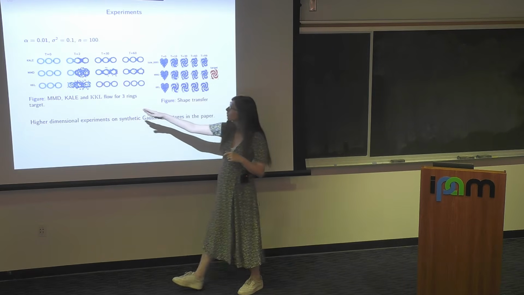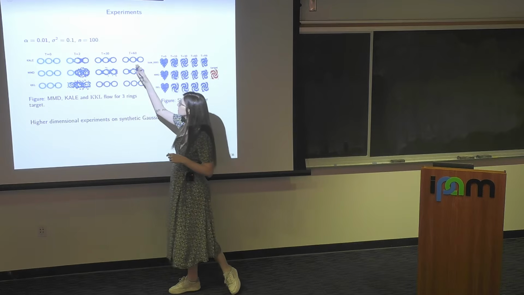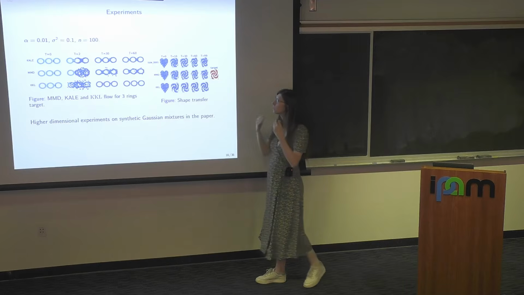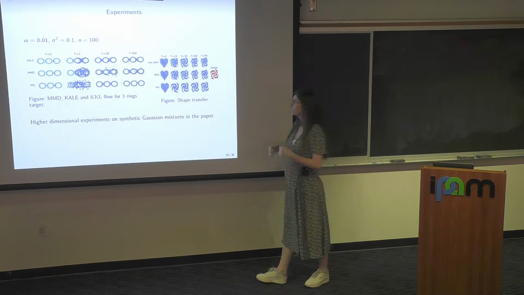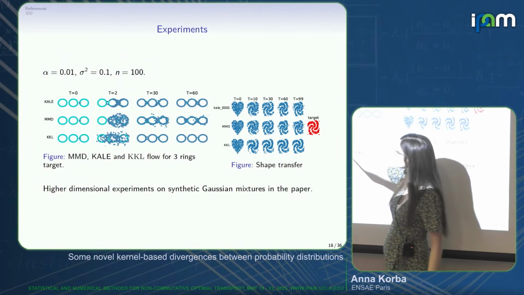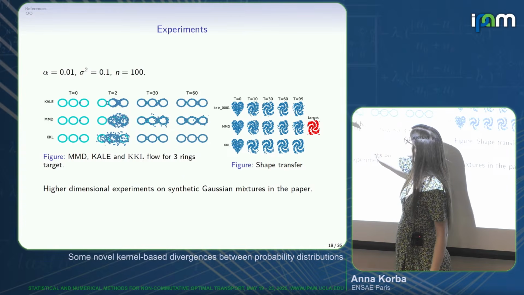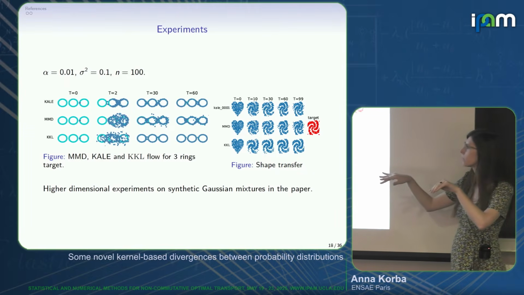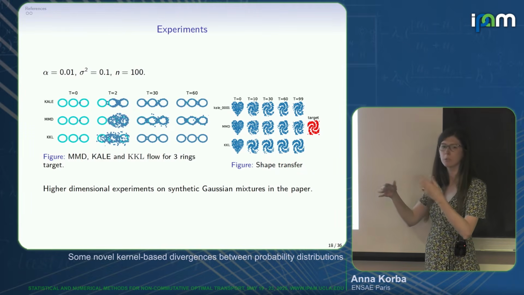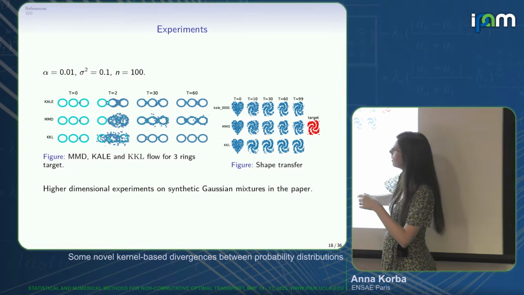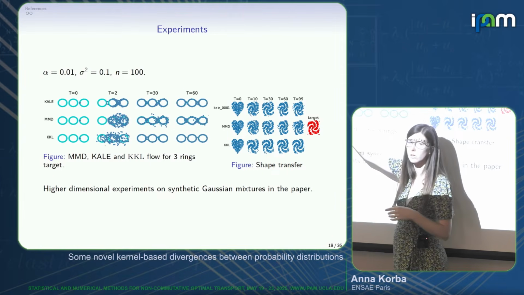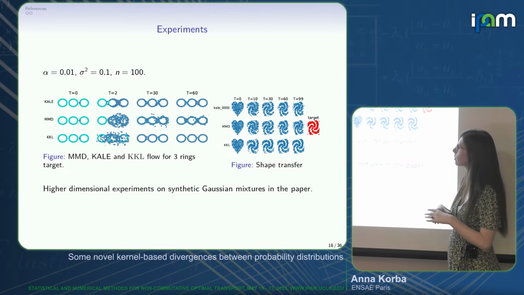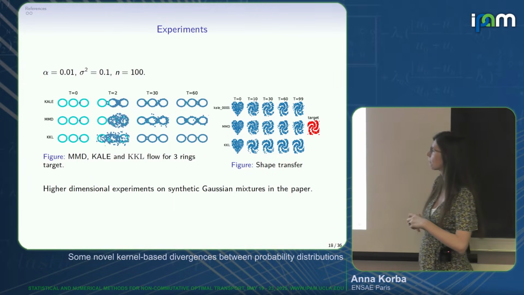And we plotted here, for different times, the progression of gradient descent schemes, where you basically push P onto Q. What you can see, for the MMD, if you remember, it's an integral probability metric. It compares distributions through differences of integrals. It is not sensitive to the mismatch of support. So the particles basically travel a bit everywhere, and they manage to approximately recover the rings, but with some difficulties.